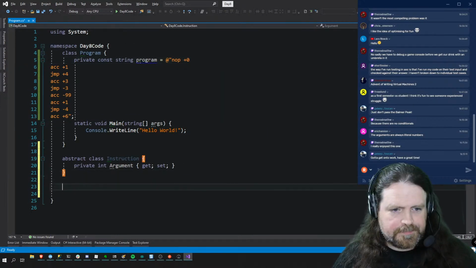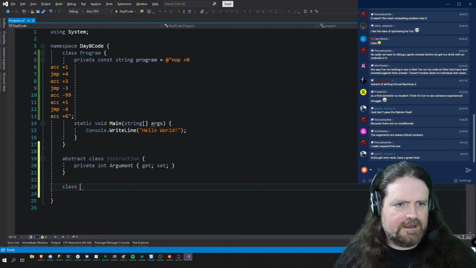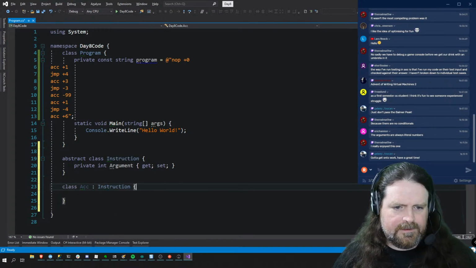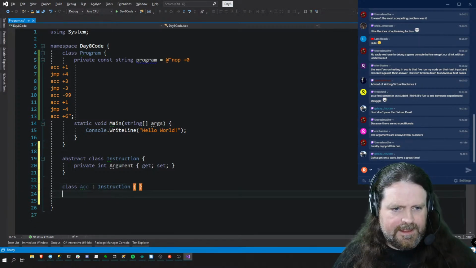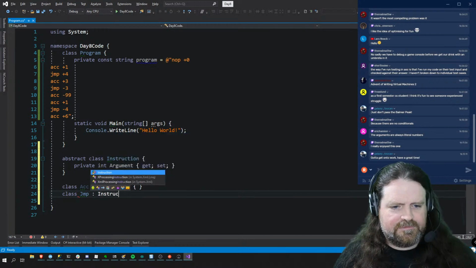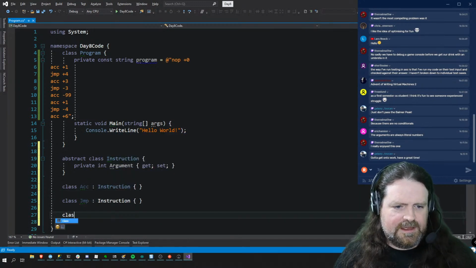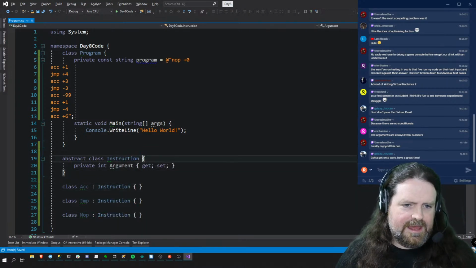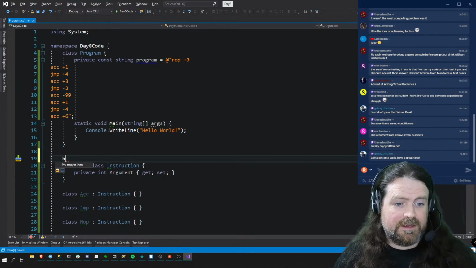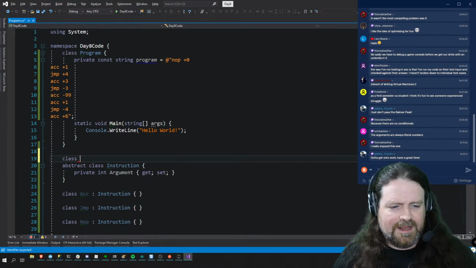I'm gonna do them as instruction types because I said I was optimizing for fun, and I think that'll be fun. So now we're gonna have a class ACK is going to inherit from instruction. Yep, that's fine. And we've got a class JMP is going to inherit from instruction. And we've got a class NOP inherits from instruction.